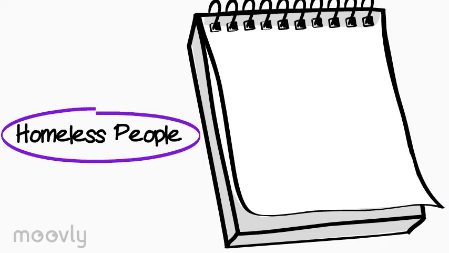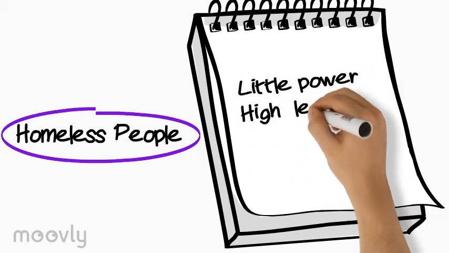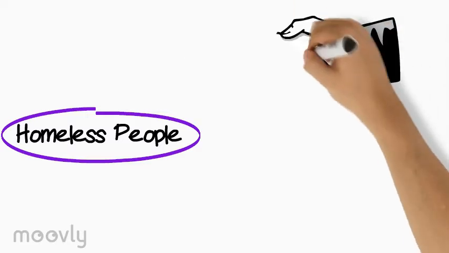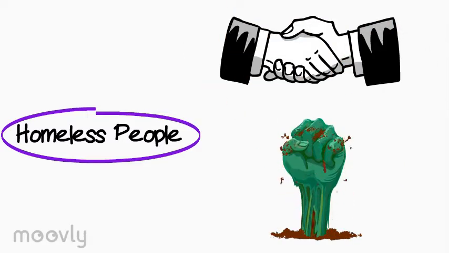The homeless are a primary stakeholder with little power, high legitimacy, and urgency. Homeless have a high potential for threat and cooperation. Therefore, we will need to collaborate with the homeless to ensure the stakeholder will stay supportive.